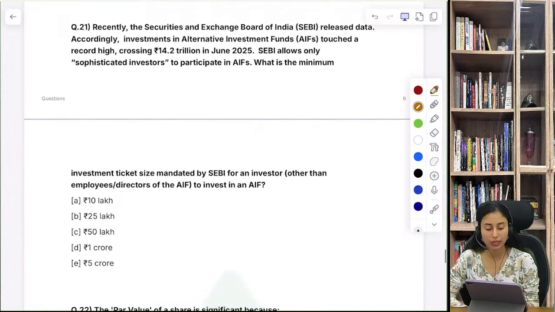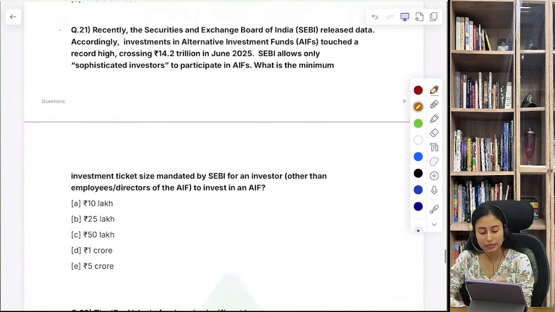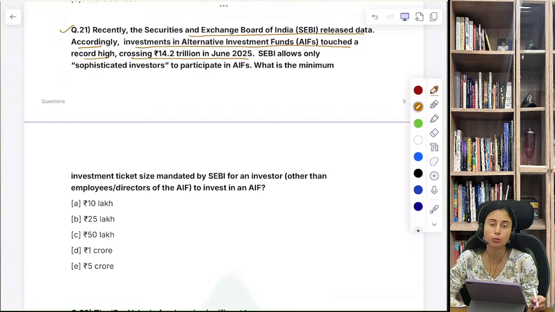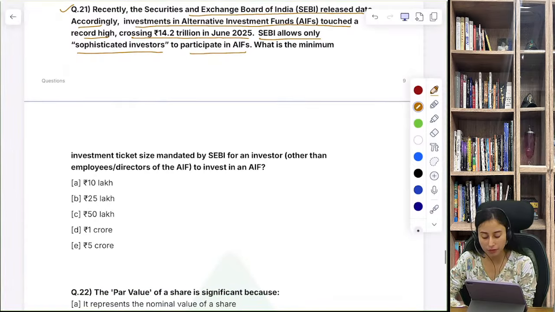Question number 21. Recently, SEBI released data. Accordingly, investments in the AIF touched a record high, crossing 14.2 trillion in June 2025. SEBI allows only sophisticated investors to participate in the AIF. What is the minimum investment ticket size mandated by SEBI for investors other than employees, directors of AIF to invest in the AIF?